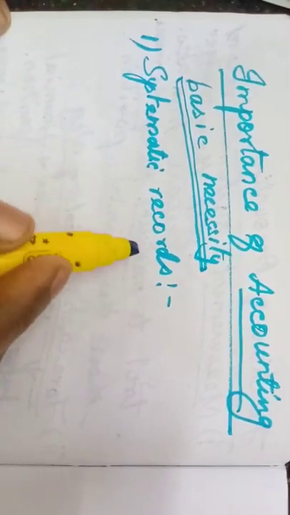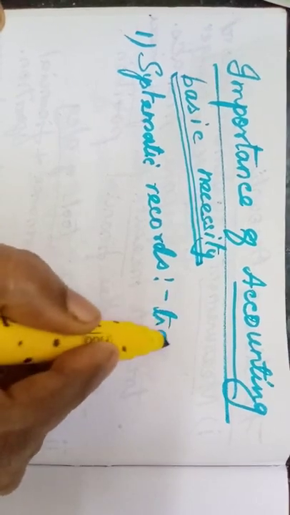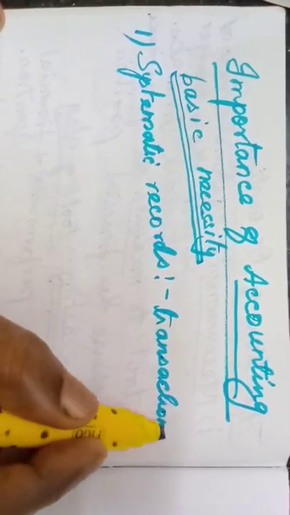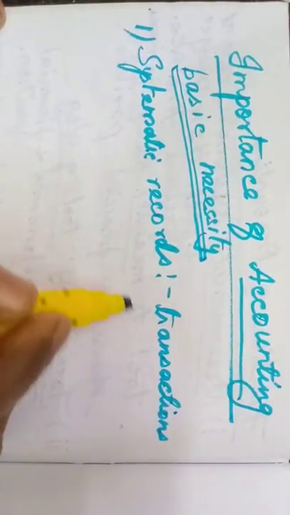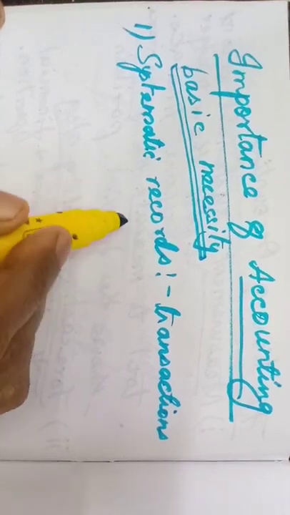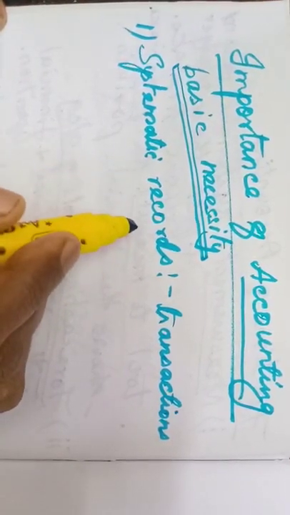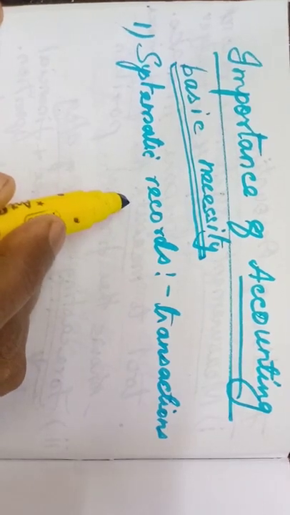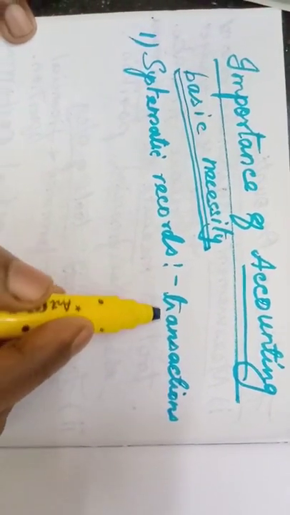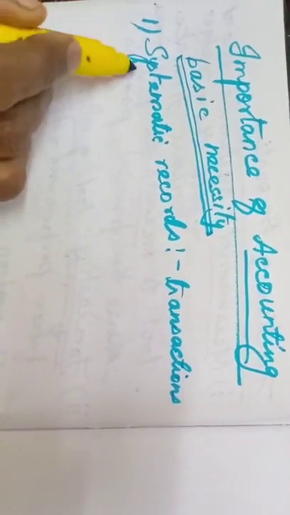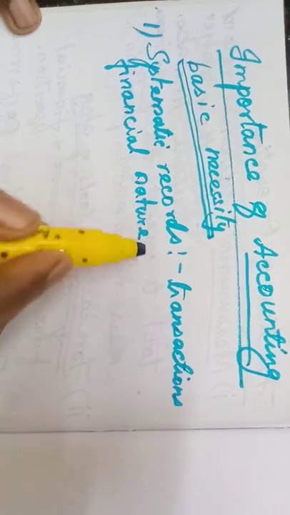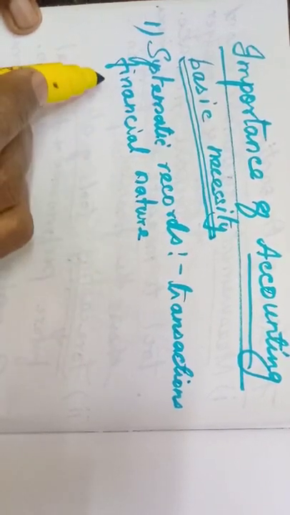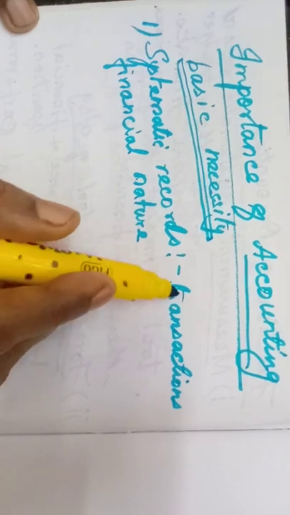In the functions and everything we are learning this one, systematic records. What are we recording? All the transactions, all the business transactions and events. Even in the objectives we have learned, in the functions we have learned. So that's why I am telling you again and again, I am repeating the same thing only. So if you listen from today's class onwards, you will be able to understand accounting very well. So all the business transactions which are of financial nature. I told you, if a transaction cannot be expressed in terms of money, we cannot enter it in the books of accounts.